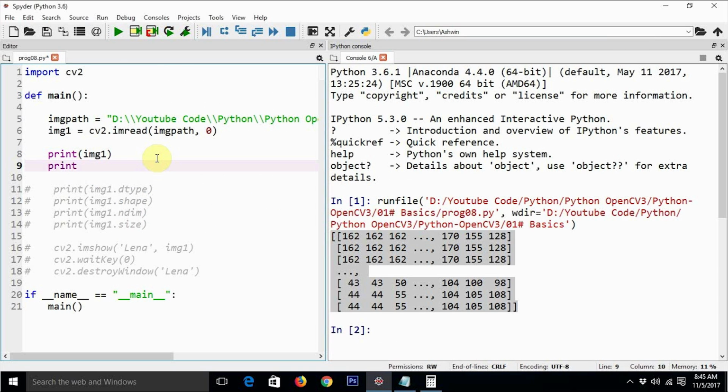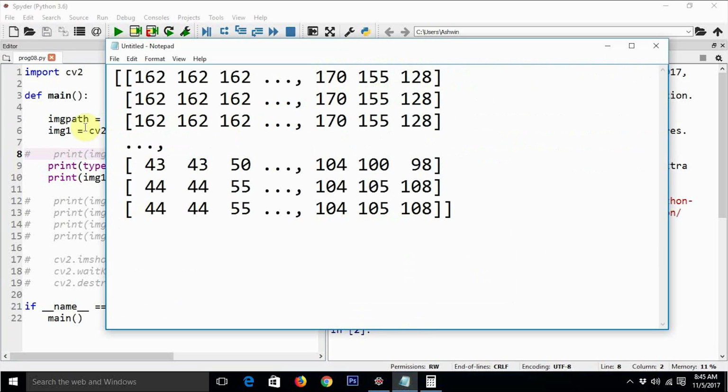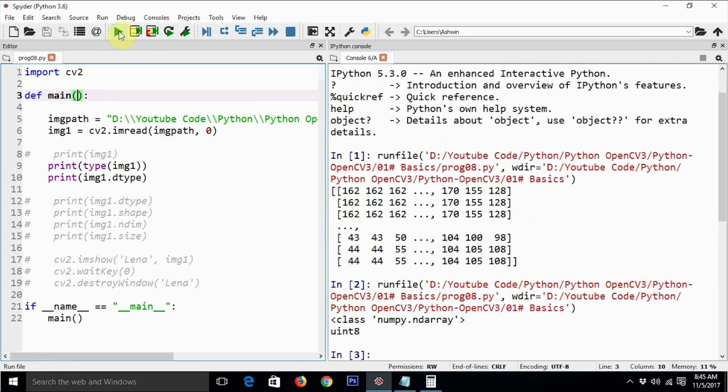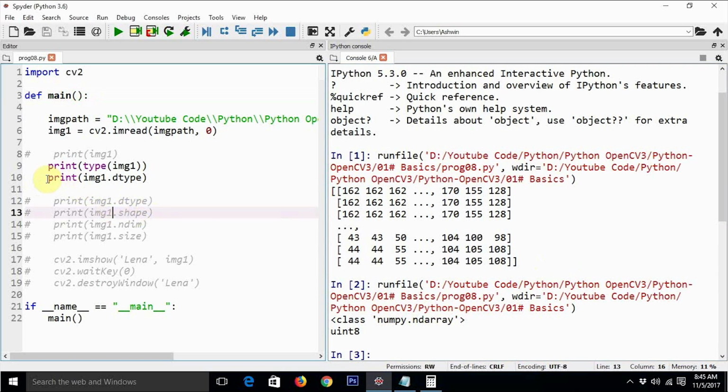Okay, print img1 dot dtype, and we will also print type of img1. Let us execute this code again. Okay, so still the type of the data is nothing but numpy.ndarray. This is also ndarray, but a bit different type of ndarray, and the data type of the constituent members of this ndarray is still uint8.